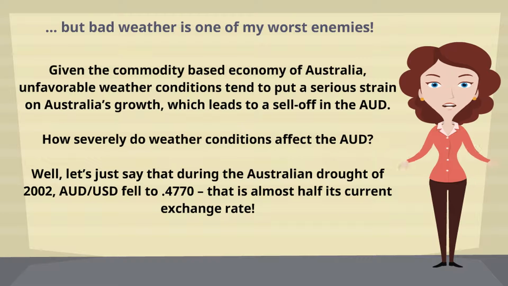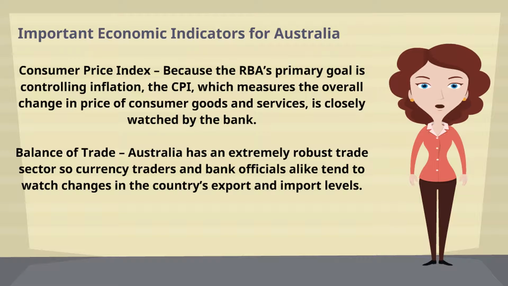How severely do weather conditions affect the AUD? Well, let's just say that during the Australian drought of 2002, Australian dollar to US dollar fell to 0.4770, that is almost half its current exchange rate. Important economic indicators for Australia.